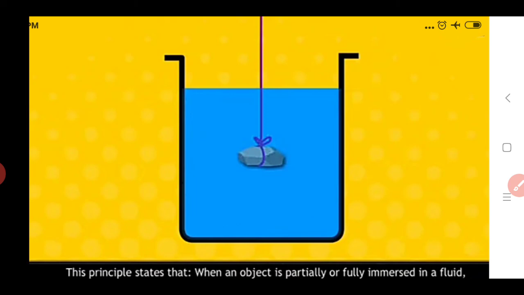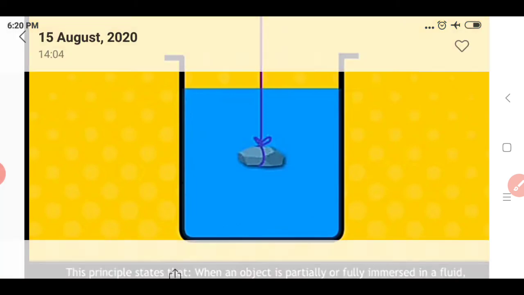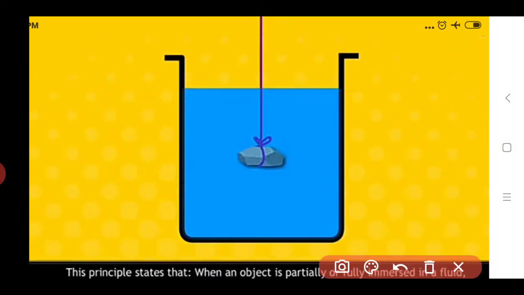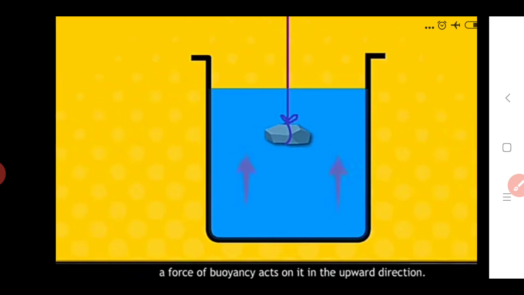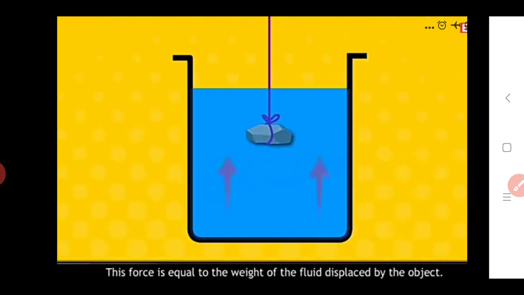So what is the principle? I will explain again. When an object is partially or fully immersed in a fluid, as seen in the image, in that image we see this object is immersed in a fluid. In that case, a force of buoyancy acts on it in the upward direction. So in which direction does the buoyant force apply? In the upward direction. This force is equal to the weight of the fluid displaced by the object.